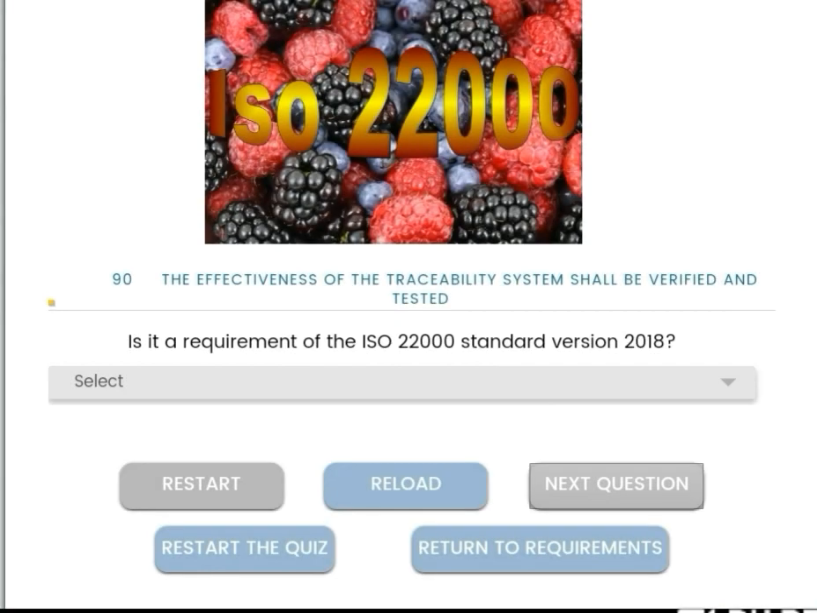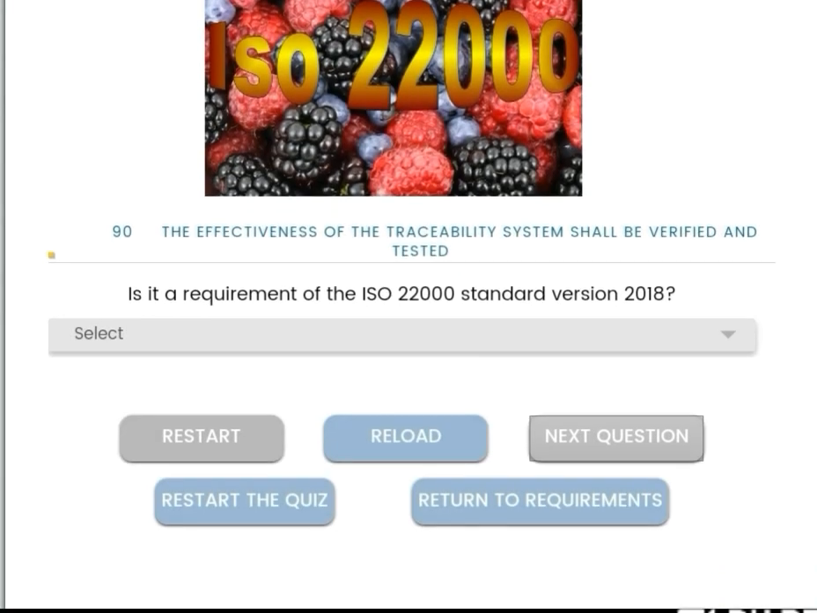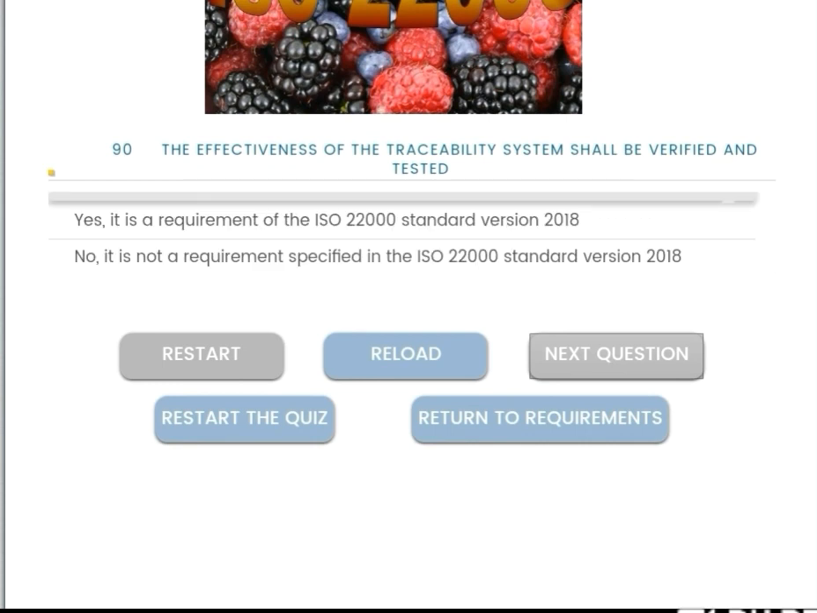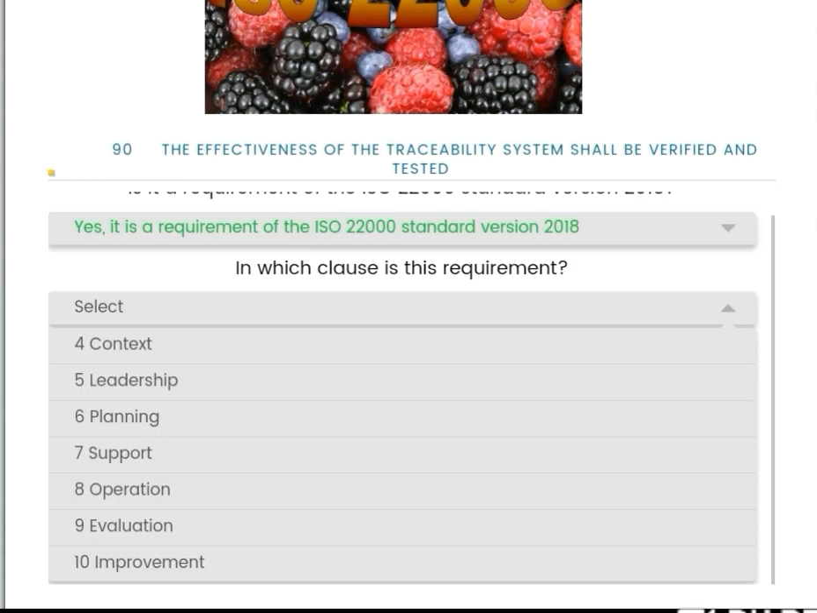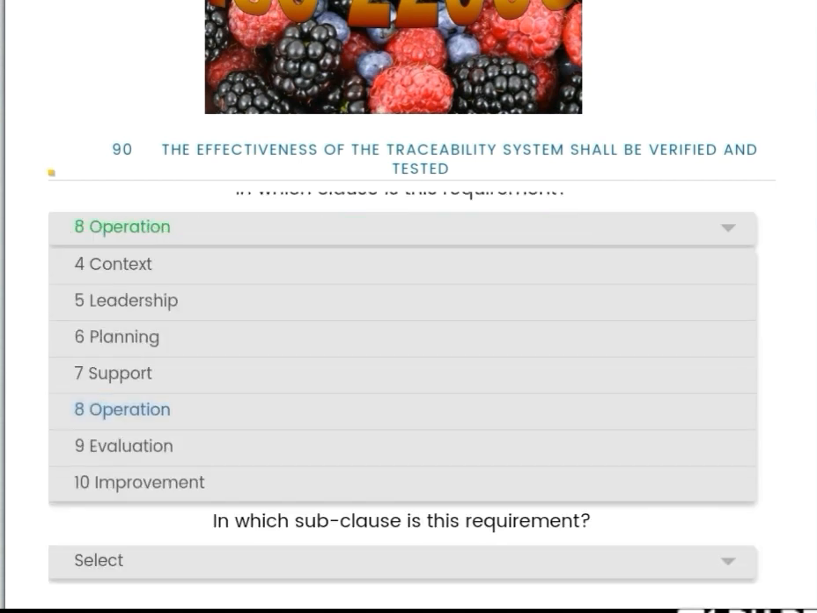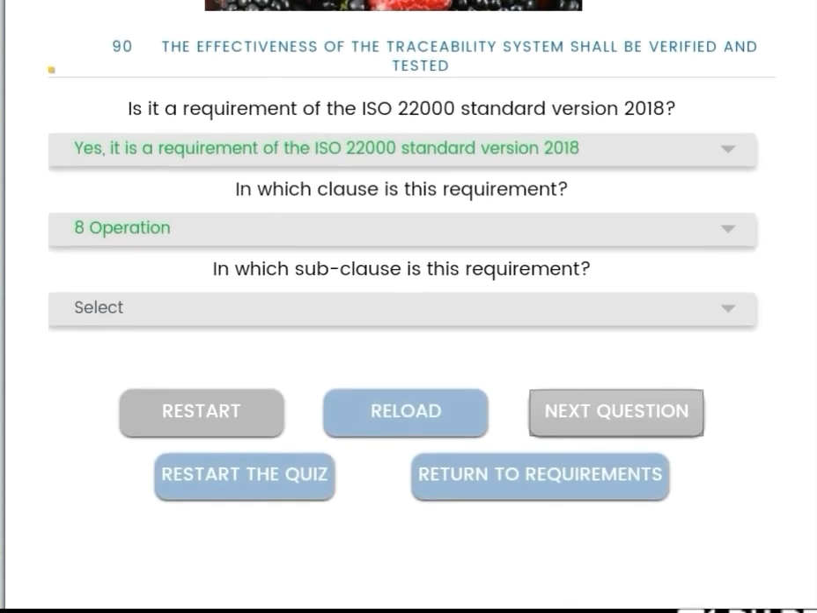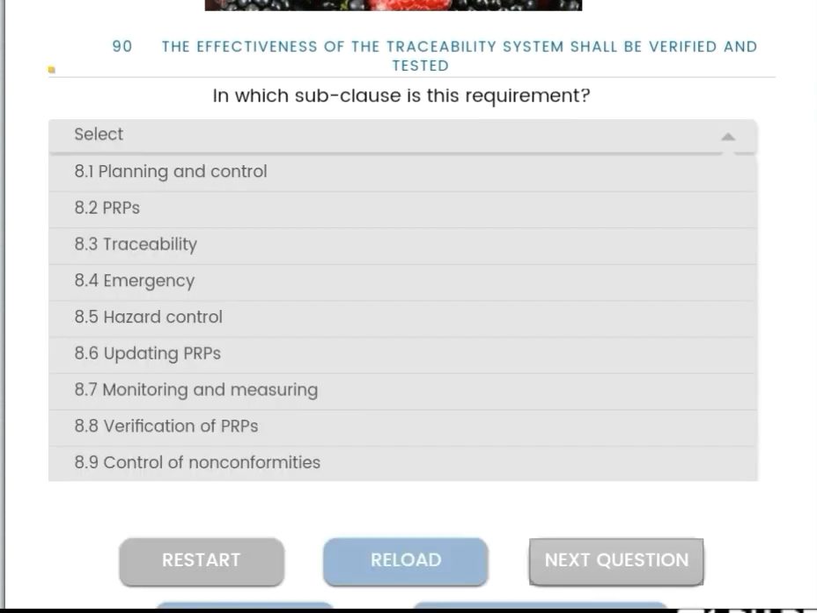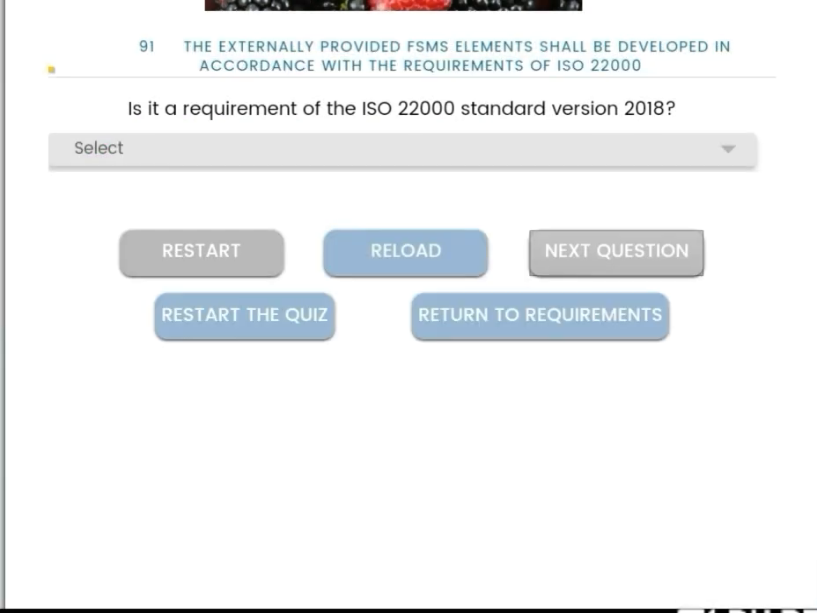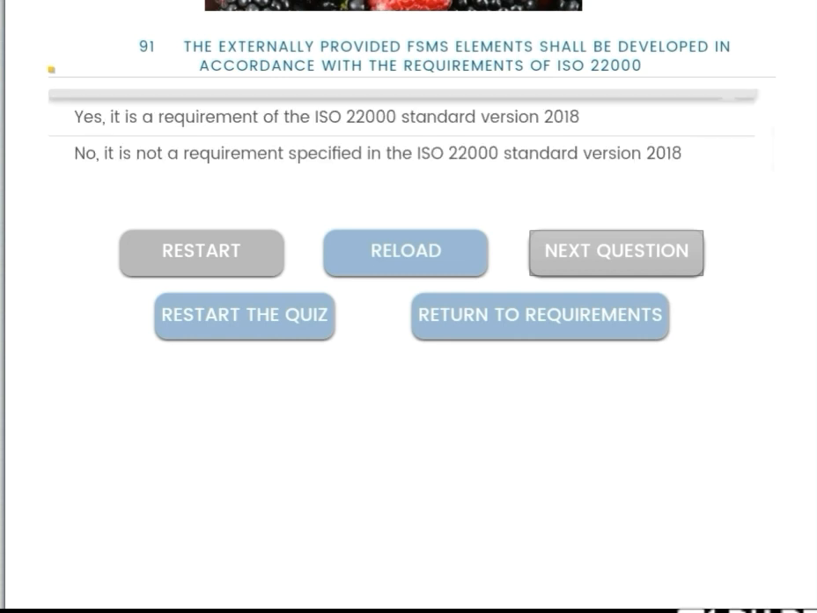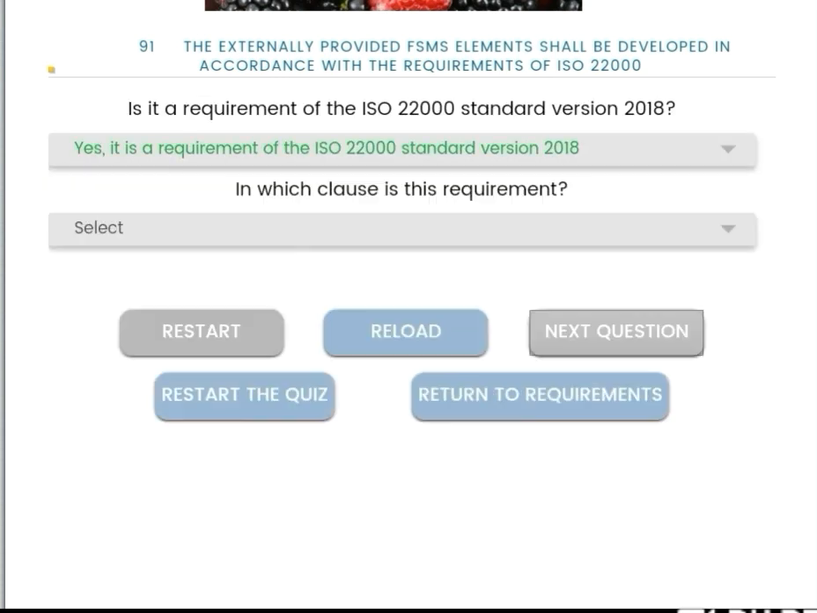Next, the effectiveness of the traceability system shall be verified and tested. Is it a requirement? Yes, the effectiveness of the traceability systems should be verified. It is coming under clause number 8, and the subclass is 8.3 traceability.